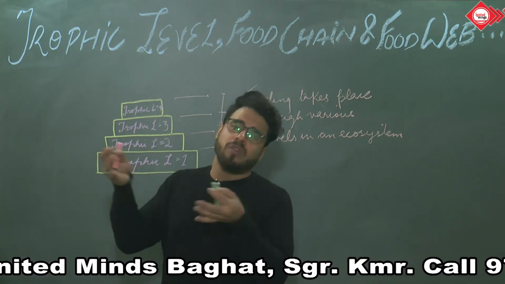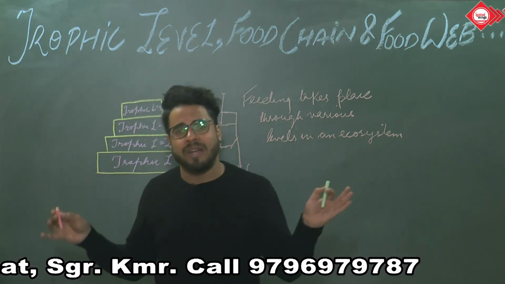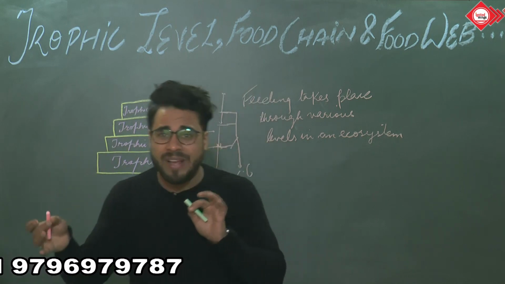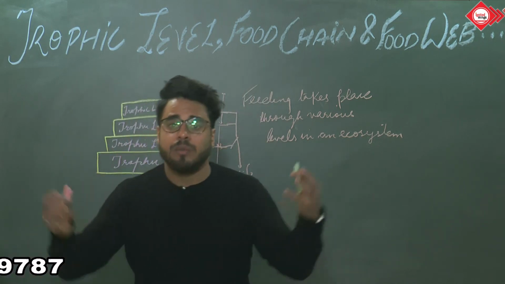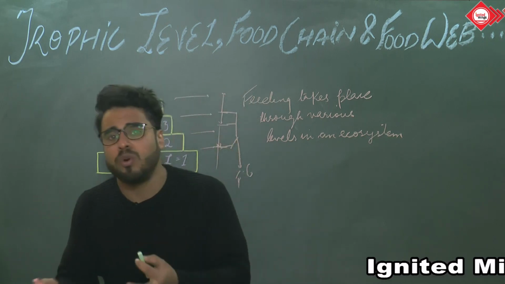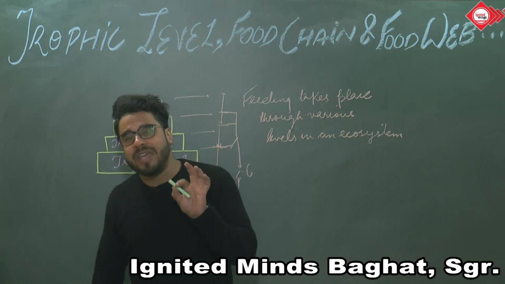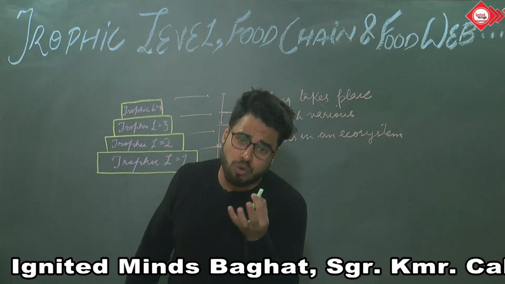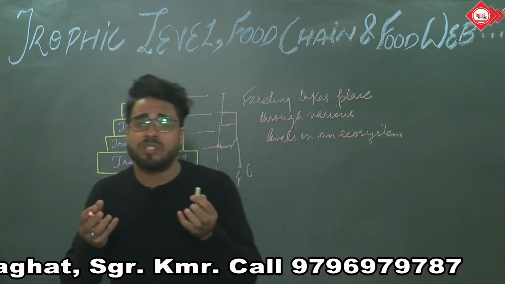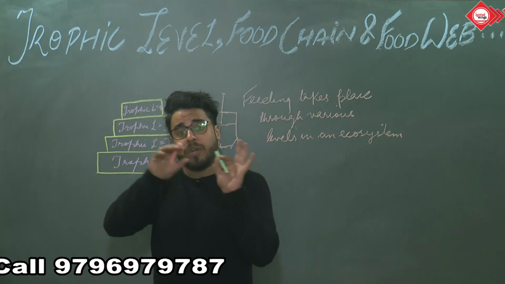No matter if the wolves are wiped out of the ecosystem, there are so many populations which can maintain the stability by eating these wolves. So a food web is more complex if we talk about stability. The more complex the ecosystem is, through these food webs, the more stable the ecosystem is. So this was the case study of Yellowstone National Park, which shows how the trophic levels or food chains cannot be very stable if we talk about the extinction of a particular species.